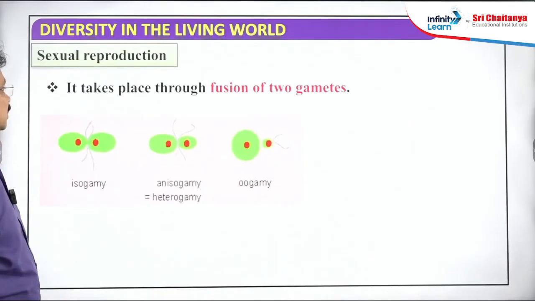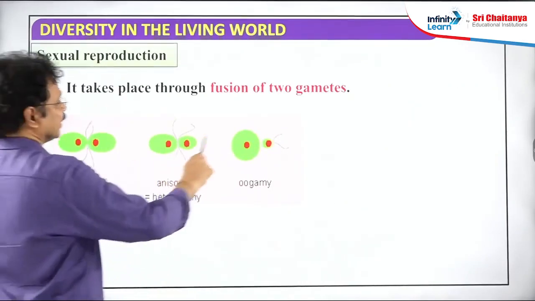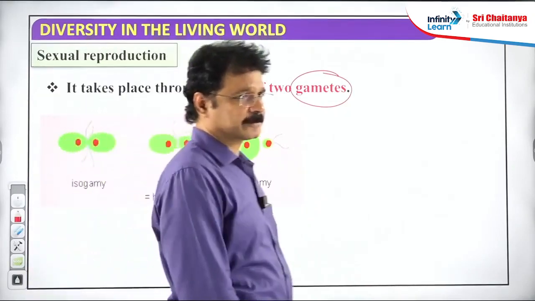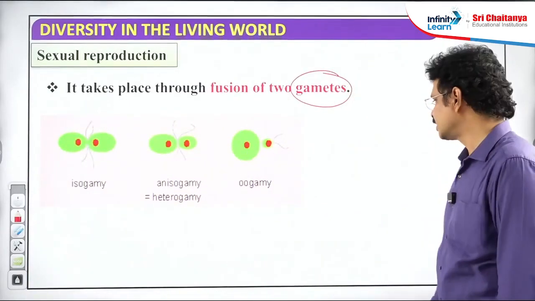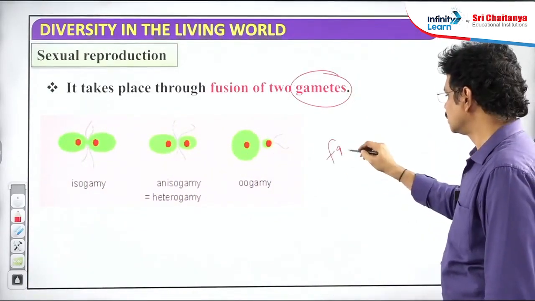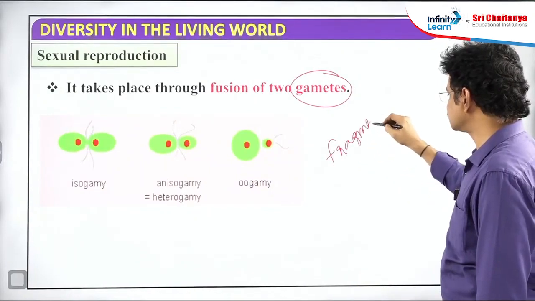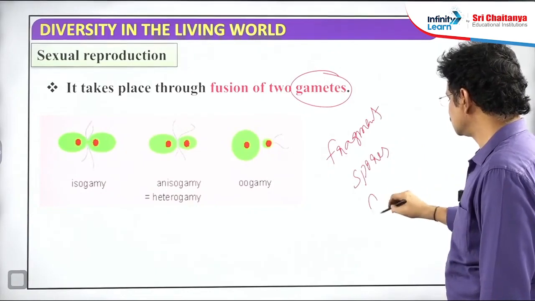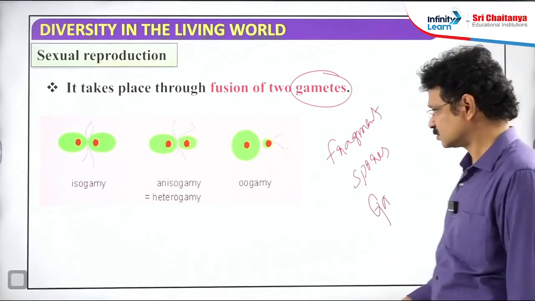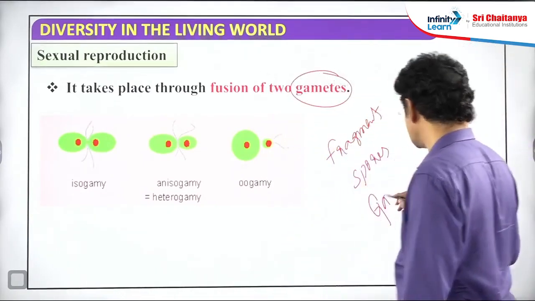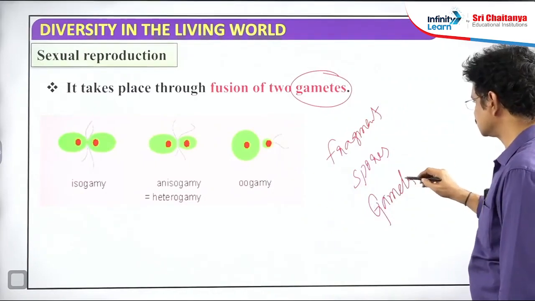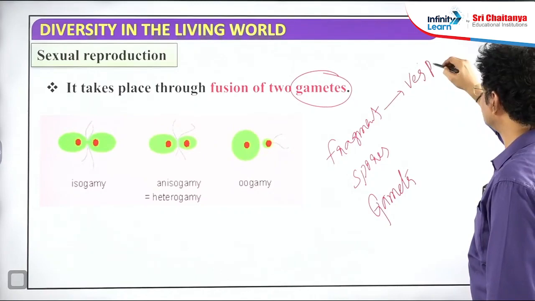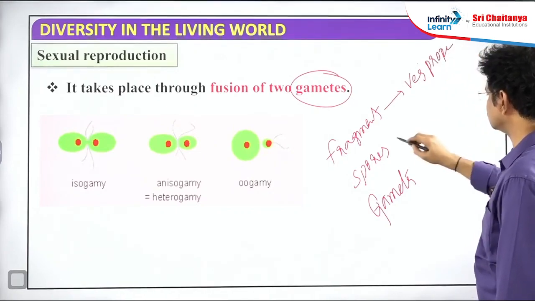Next, sexual reproduction, carried out by producing gametes. Once again concentrate here: fragments, spores, gametes. Fragments are meant for vegetative propagation.